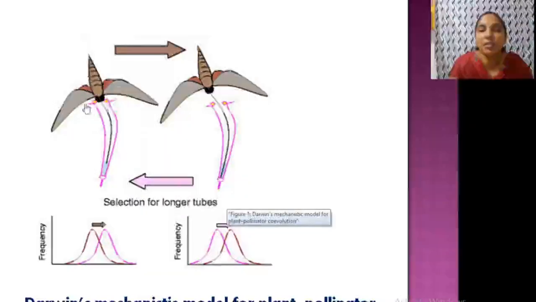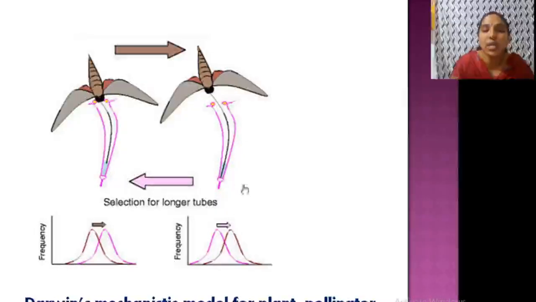The moth needs a long proboscis to enter. But what happens when it is very short? It cannot enter inside. So there are two cases. What happens is actually longer tubes are selected, longer tubes are selected and its proboscis also becomes long. So that is Darwin's mechanistic model of plant pollinator co-evolution. This is a very good example usually used for explaining co-evolution.